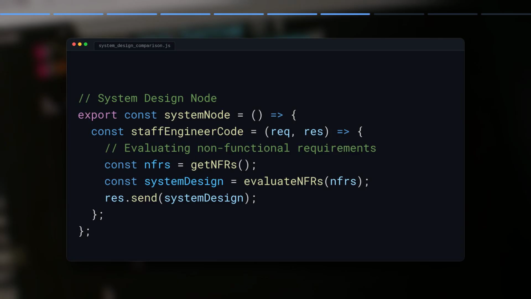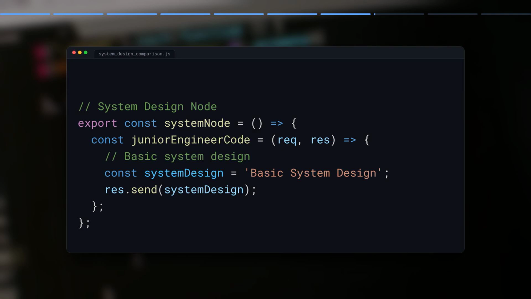ChatGPT, trained on a vast corpus of web-scraped content, tends to favor textbook architectural patterns, like standard microservices or basic load balancing, that often ignore the specific latency budgets or consistency requirements documented in actual production engineering blogs from firms like Stripe or AWS. For instance, when designing for high-throughput distributed systems, ChatGPT frequently suggests naive caching strategies that ignore the thundering herd problem, a nuance explicitly addressed in Netflix's internal engineering documentation.